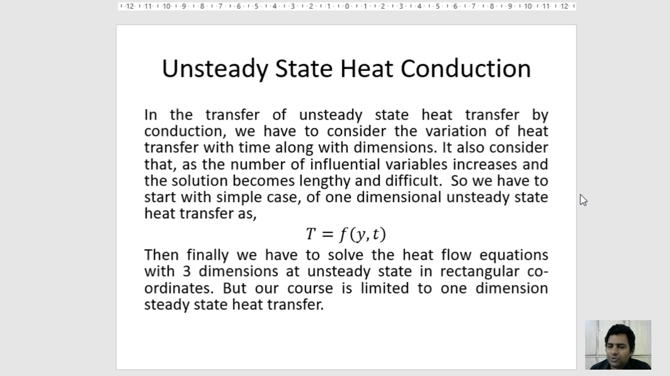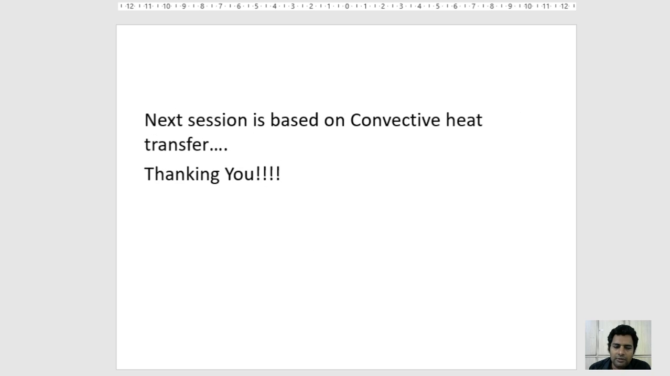Then finally, we have to solve the heat flow equations in 3 dimensions at unsteady state in rectangular coordinates, but our course is limited to one-dimensional steady state heat transfer. So this is the constraint for this course. We need to tackle steady state heat conduction in one dimension only. Finally, the conduction is briefed here, and our next session is based on convective heat transfer. Till then, thank you.